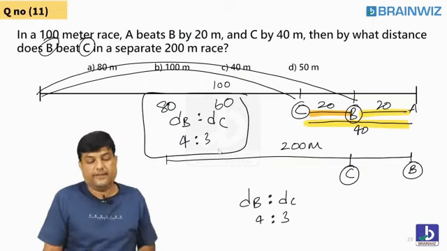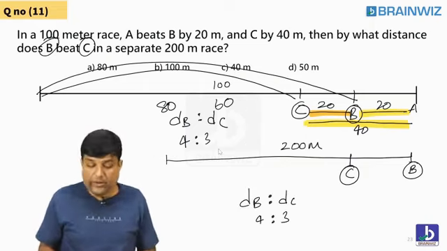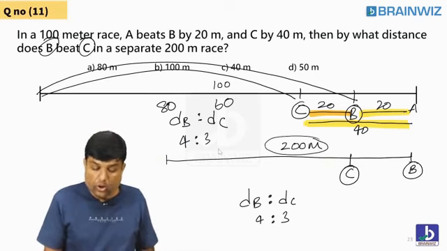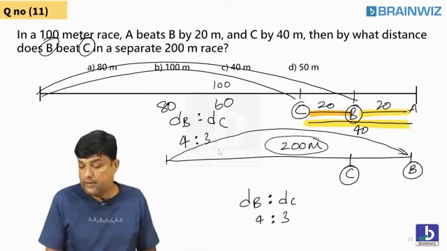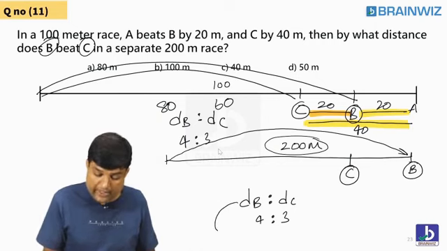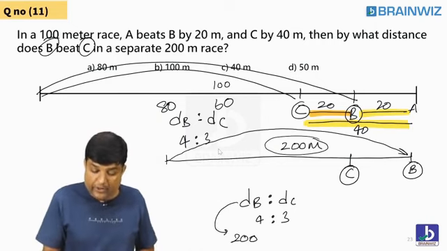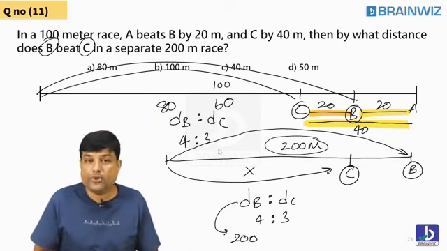Till here everybody got it? Yes. Is it fine? Chaliye. Now a new race is going on, students. What's the new race? New race is a 200-meter race. B has to run 200. When B will run 200, do you think C can also run 200? No. C cannot run 200. Let me check the ratio.